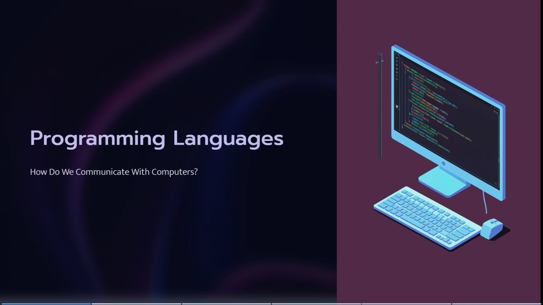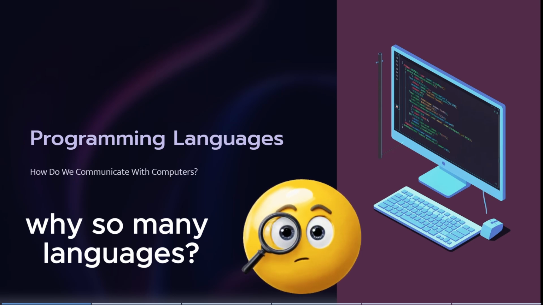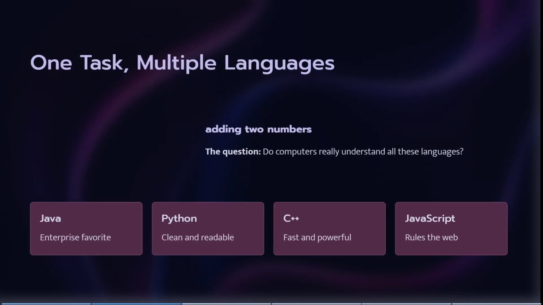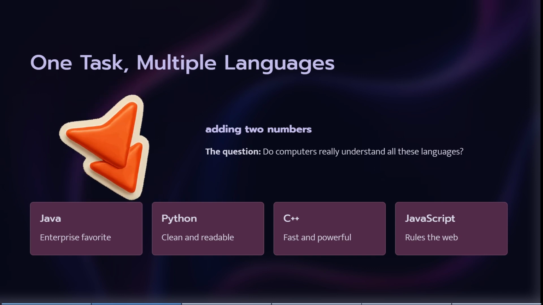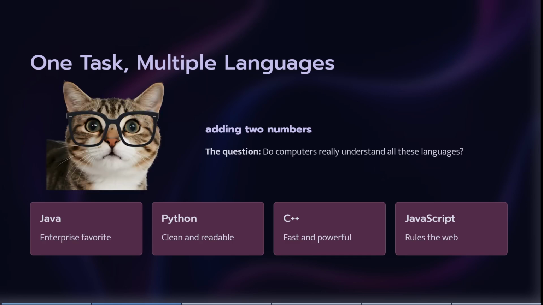But here is the interesting part that we are going to uncover today. Why do we have so many programming languages? Why can't we have just a single one and solve all of the world's problems using only that language? So let's start, and let's assume that we want to do something very simple. We just want to add two numbers, and we could write it using different languages, as you can see here: Java, Python, C++, JavaScript, Go, C#, .NET and more. The task is the same, but the code can look completely different as per the language. So here is the question. Why didn't programmers just create one language and stop there?